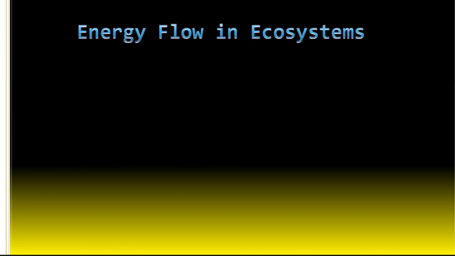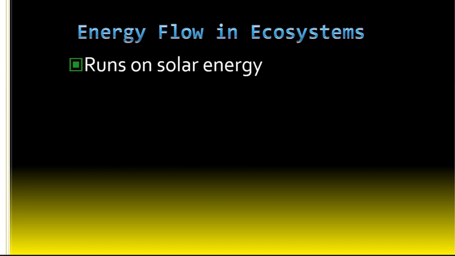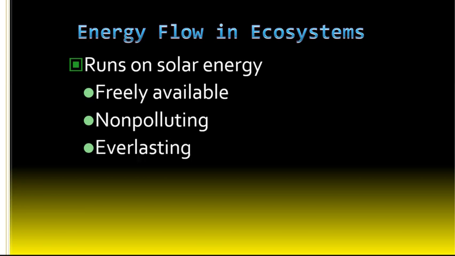So energy flow in ecosystems, you start out running on solar energy. The plants and the photosynthesizers, right, will be mostly dealing with plants, but you could be dealing with algae, like phytoplankton, stuff like that. This runs on solar energy, which is great because it's freely available, it's non-polluting, and it's going to last as long as the sun lasts, which I'm going to tell you is going to be a really long time. So when we talk about capturing this solar energy, and that's what photosynthesizers do, that is primary production, okay? Capturing that energy and incorporating it into the ecosystem, primary production.